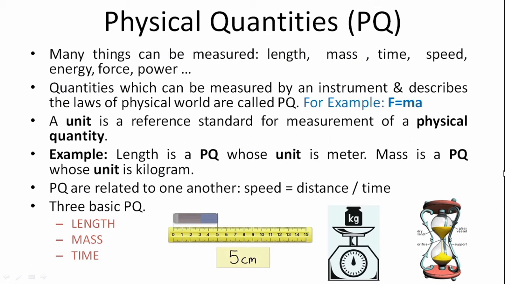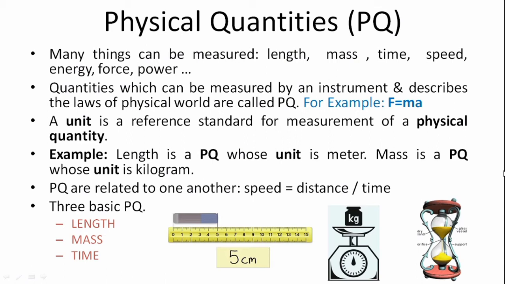Mass times acceleration gives the force acting on the car, and the formula is F equals ma, where F is a force and it is a physical quantity. M is a mass and it is also a physical quantity, and similarly a is acceleration, also a physical quantity. F equals ma governs Newton's second law of motion.